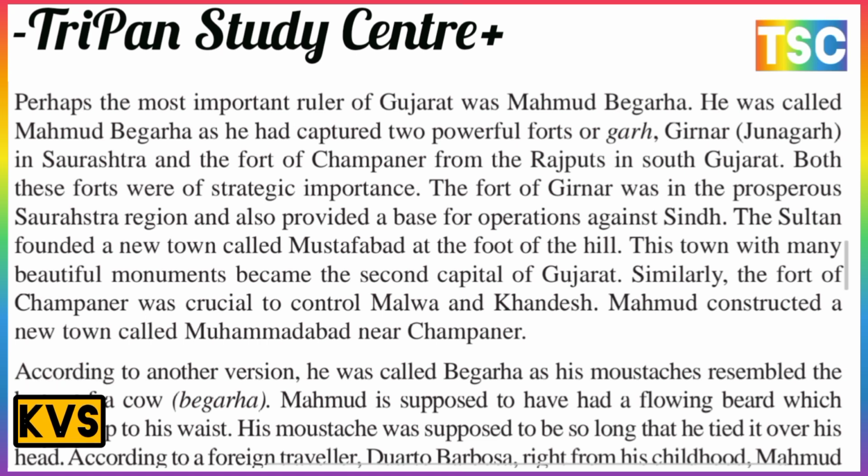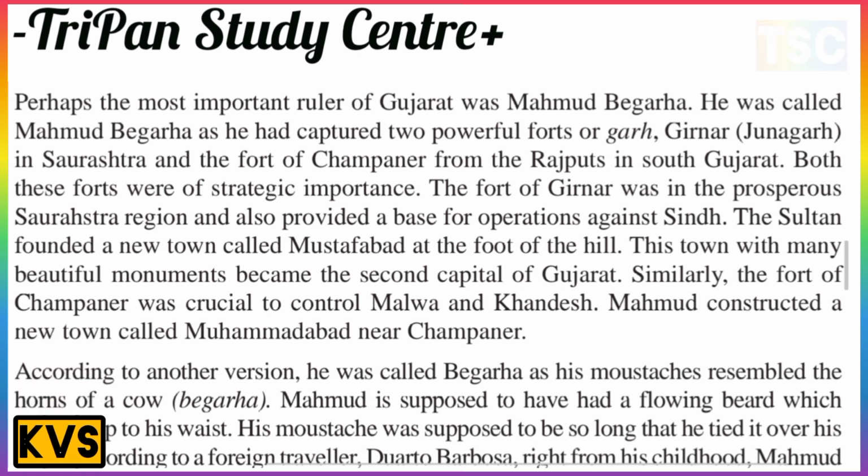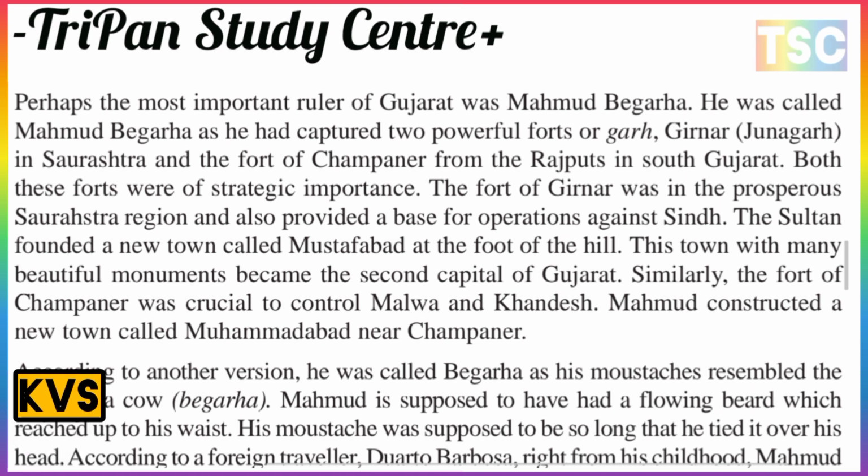He was called Begarha as he had captured two powerful forts: Girnar, which means Junagadh in Saurashtra, and the fort of Champanar from the Rajputs in southern Gujarat. Both forts were of strategic importance. The fort of Girnar was preferred by the Saurashtra residents and also provided a base for operations against Sindh.